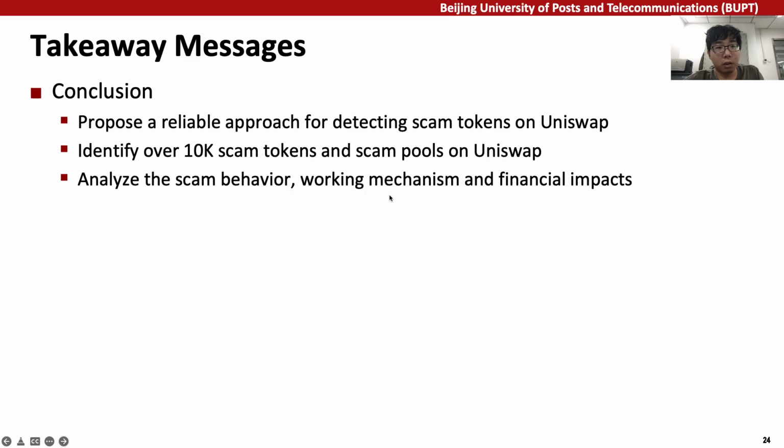In conclusion, we propose a reliable approach for detecting scam tokens on Uniswap. We identify over 10,000 scam tokens and scam pools on Uniswap. We analyze the scam behavior, working mechanisms, and financial impacts of scam tokens.